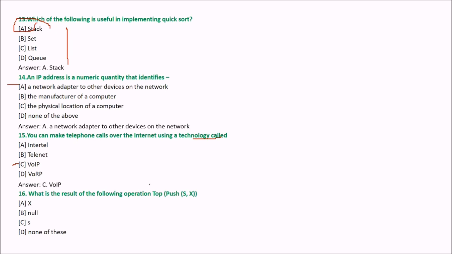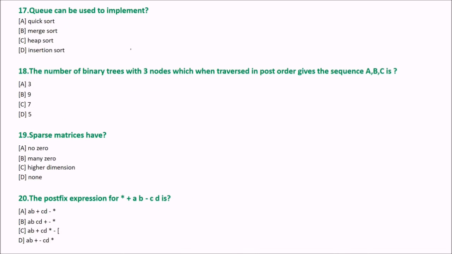What is the result of the following operation? Push X on the stack, now you're putting X on it, then top. What will you get? The answer will be X, because you have pushed X, so top will be pointing to X. Now you're taking top of this, so that will be X only. Next, Q can be used to implement what? The answer, we have just seen a similar question. The answer is quicksort. Q can be used to implement quicksort.